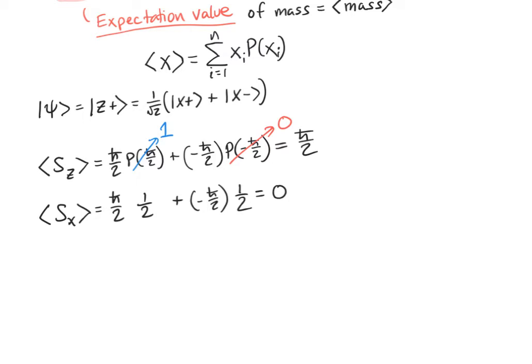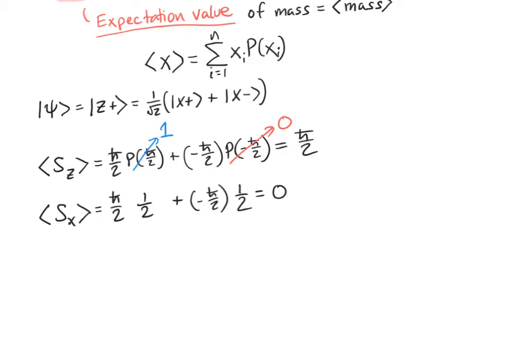This is a more interesting result than before, because every time I measure a spin in the x direction, I get either h bar over 2 or minus h bar over 2. I will never get 0 spin. It's not one of the options. Every time I measure the spin of an electron, I always get h bar over 2 in some direction, never 0. So the expectation value here, kind of like in the example with the elephants, corresponds to a value that you will never actually get in your measurement, which is, again, why the term expectation value is a little bit of a misnomer. I do not ever expect to measure a value of 0.